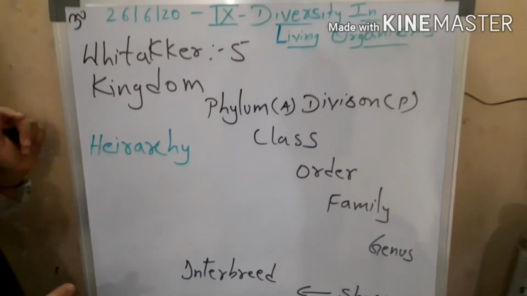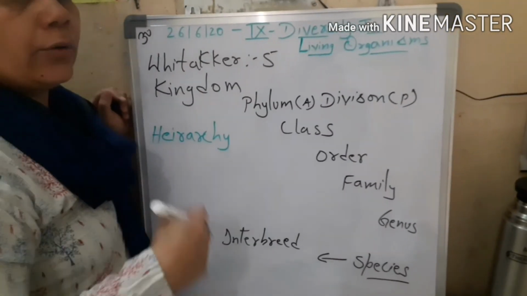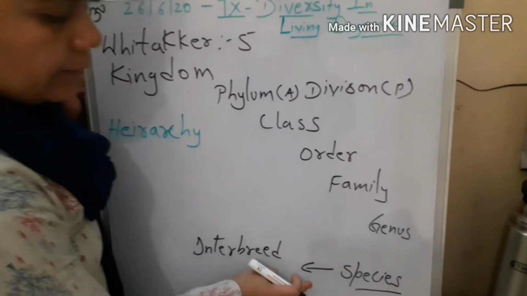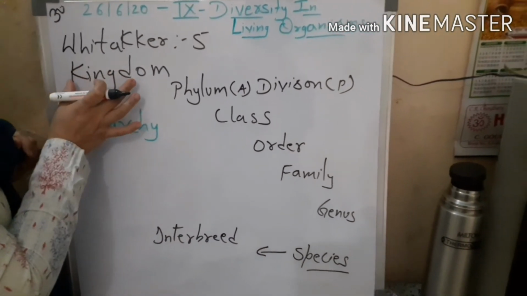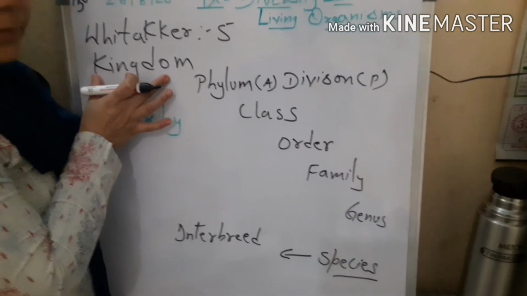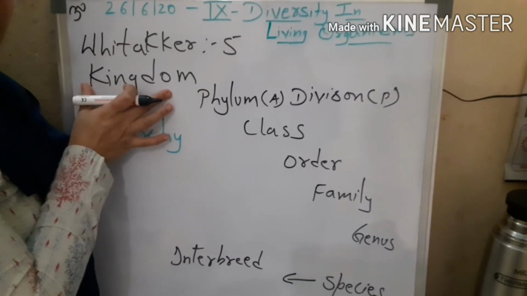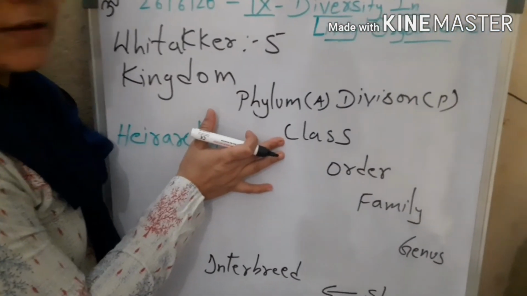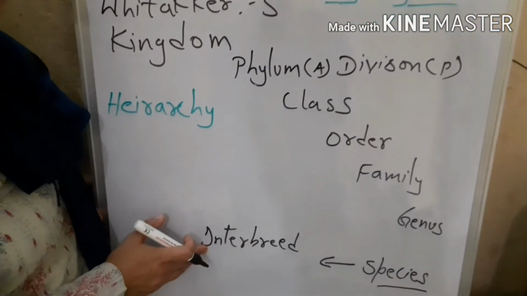For example, a dog is one species, man is another species, mango is another species, neem is another species. We came to this point by starting from a kingdom. If I belong to the animal category, I am kept under the animal kingdom, then to the next sub-level, and the next, and finally I come to the species category, which is nothing but interbreeding.